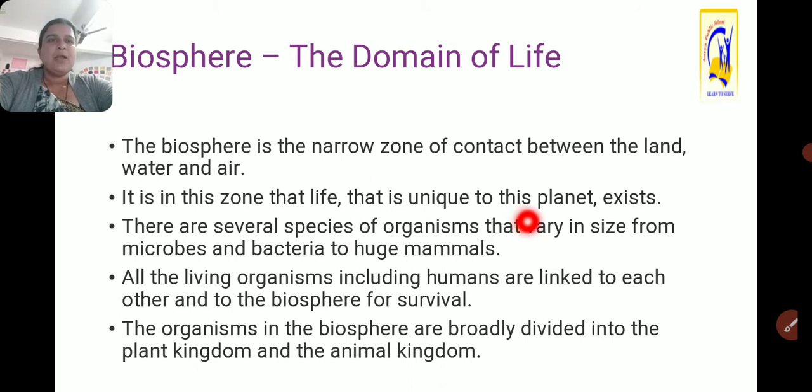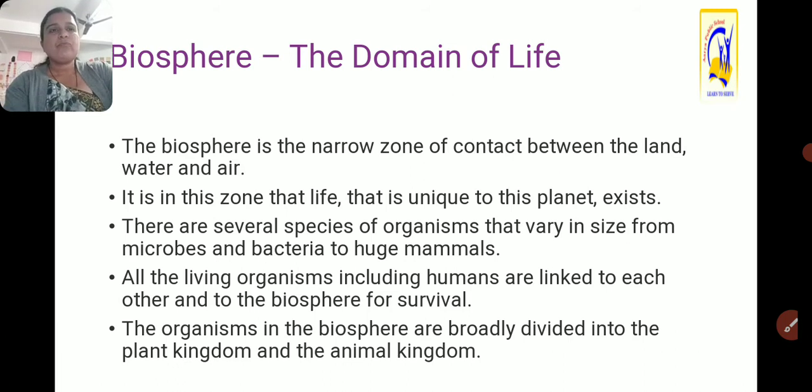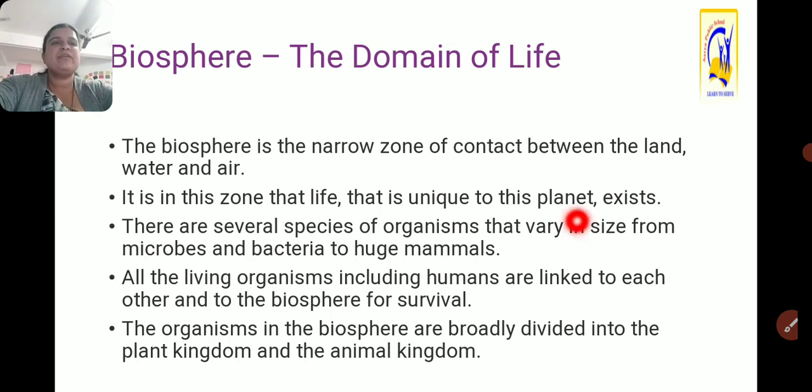There are 8 planets, but we have not found that there is life on the other planets. But life is present on the planet Earth, and that's why it becomes unique, different, extraordinary. There are several species of organisms that vary in size, from microbes and bacteria to huge mammals. Means among living organisms, there are various species, from very tiny microorganisms to huge mammals like whales, elephants, etc.